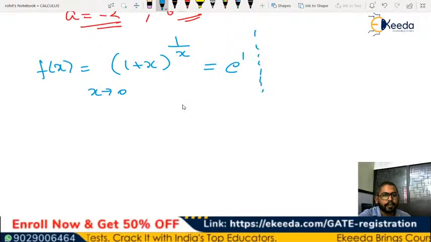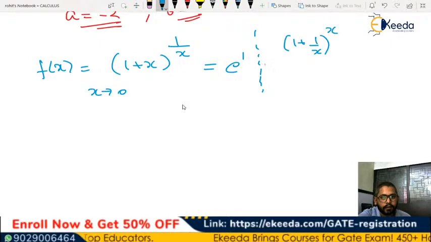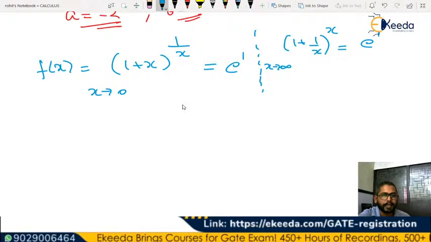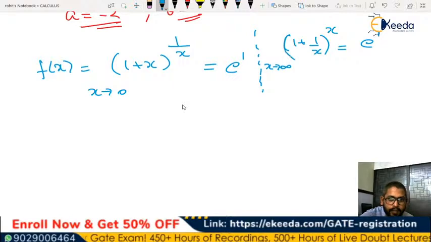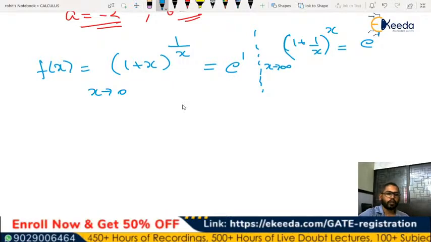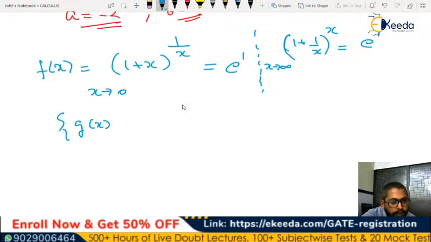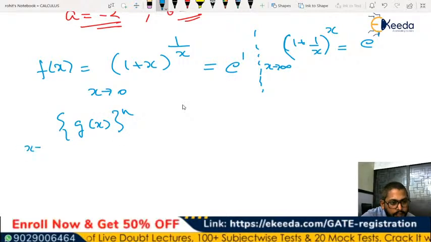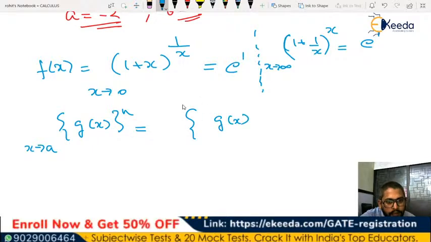Similarly, the other result which you may come across is (1 plus 1 by x) to the power of x for x tends to infinity. In this case also the result is going to be e to the power of 1, or simply e. Sometimes you may get an expression where this function is raised to some power. If you know the property, the limit of g of x to the power of n for x tends to, let's say, a, can be given as the limit of g of x as x tends to a, to the power of n.